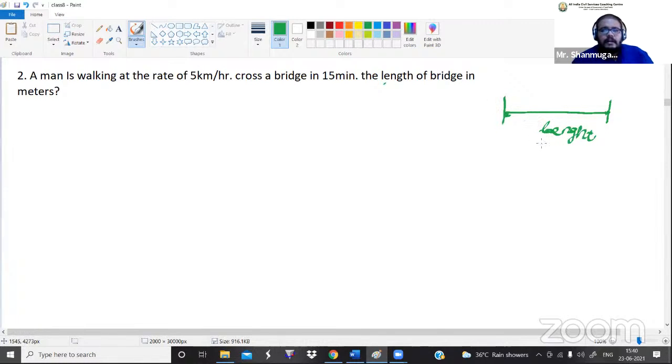So the word length also means the distance value. Do you understand what I'm saying? Length value and distance value are both the same. They are not different from each other. So now they are asking us to calculate the distance parameter. I have already taught you that if you want to calculate the distance parameter, the remaining parameters that we need are the speed parameter and the second one is time.